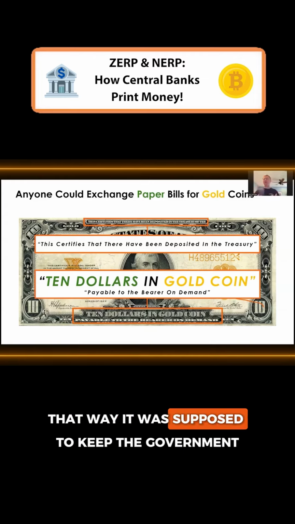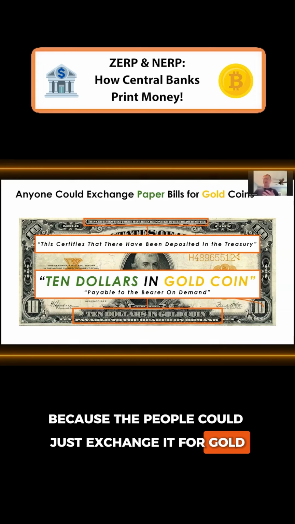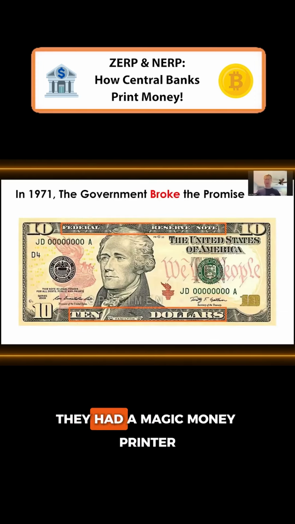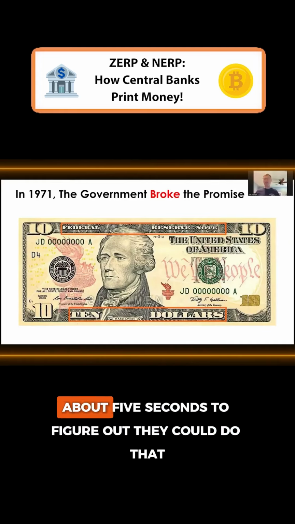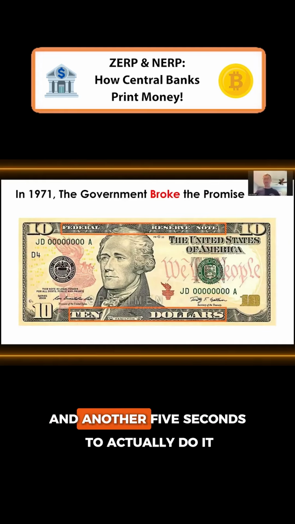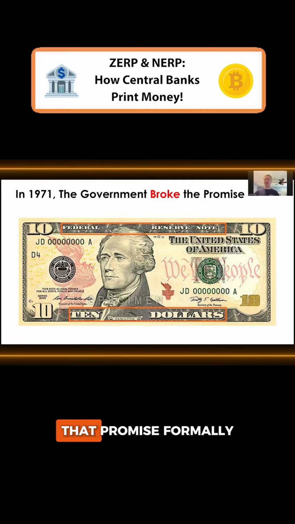That way, it was supposed to keep the government from printing too much paper because the people could just exchange it for gold. Of course, the government broke the promise. They had a magic money printer. They could print more paper than they had gold. It took them all of about 5 seconds to figure out they could do that, and another 5 seconds to actually do it. And so in 1971, the government broke that promise formally.